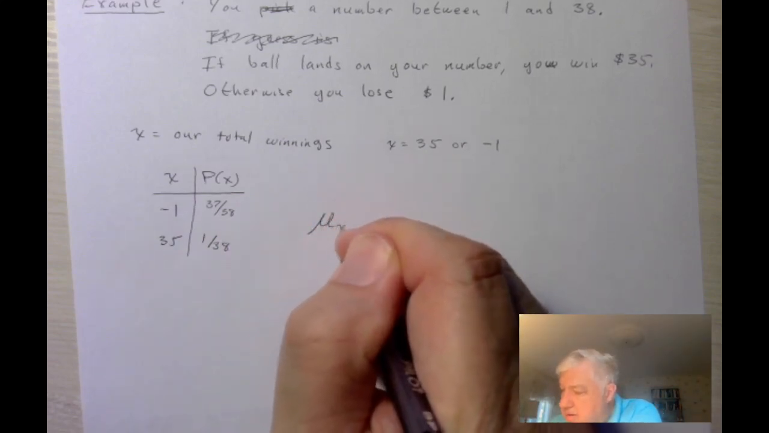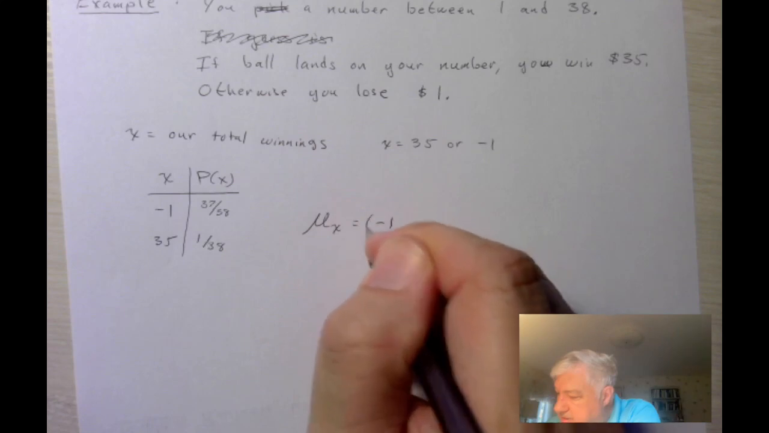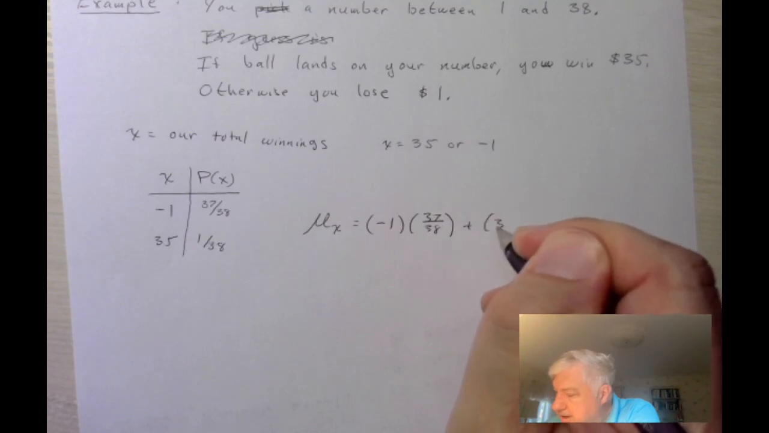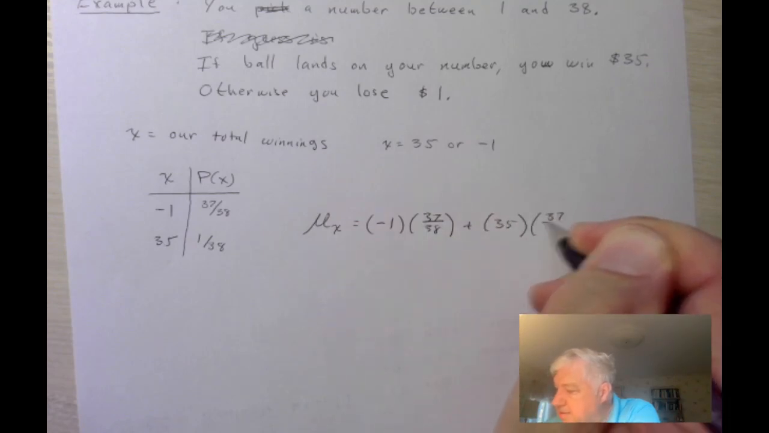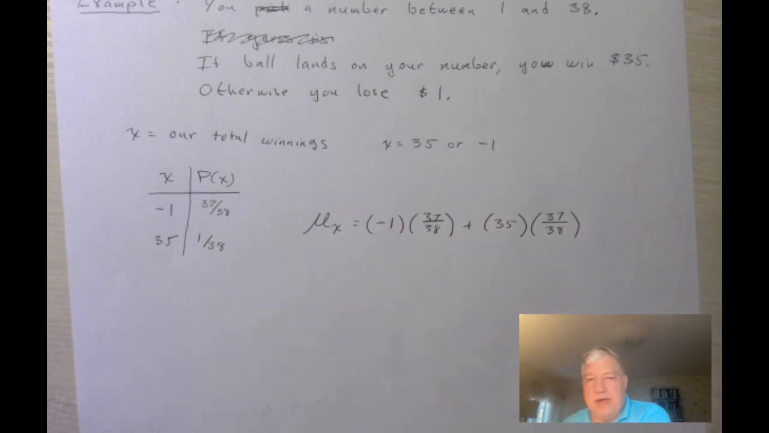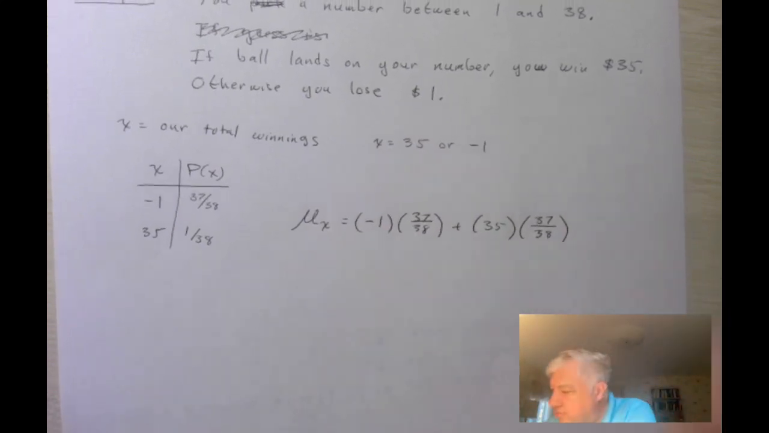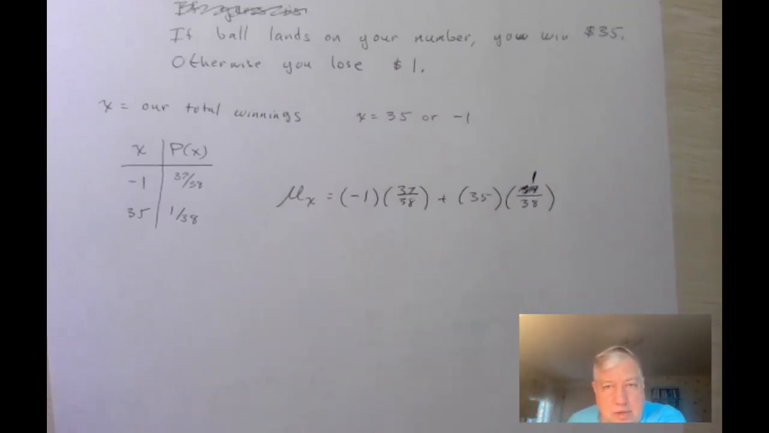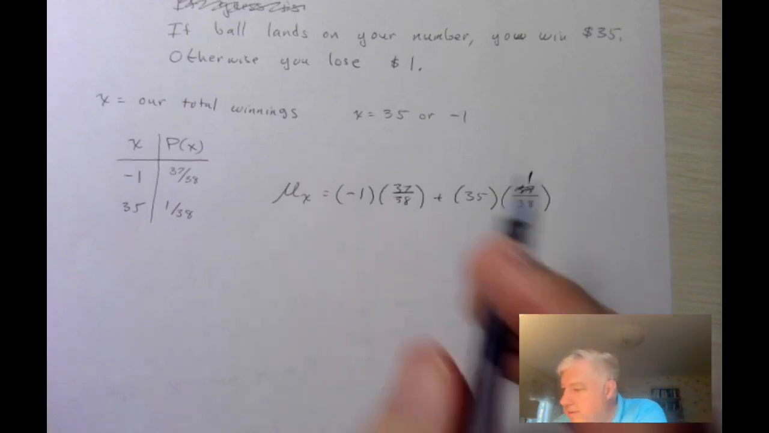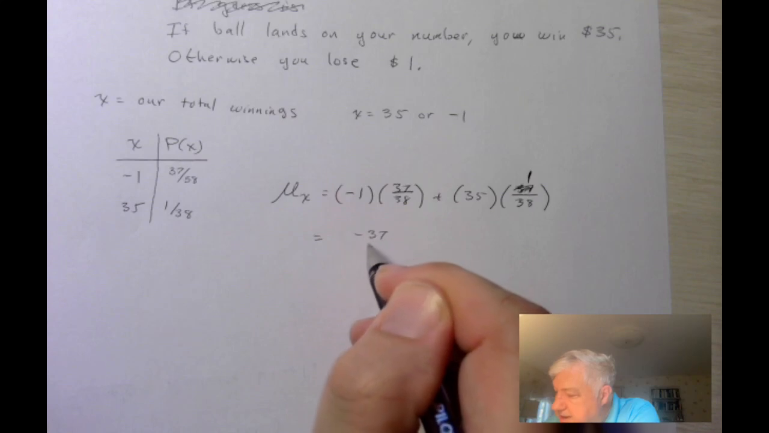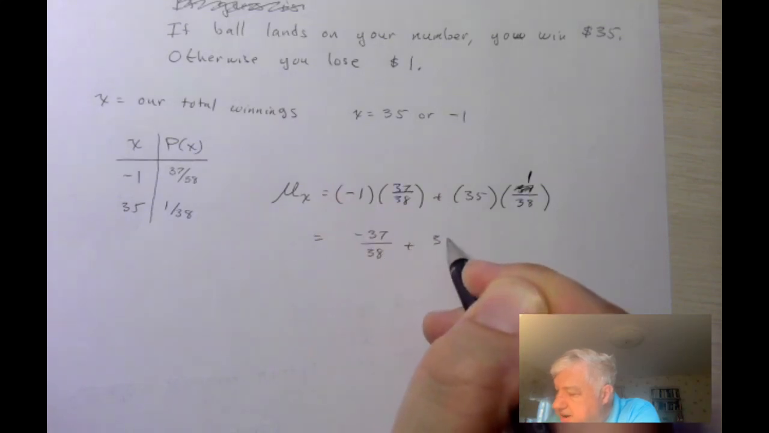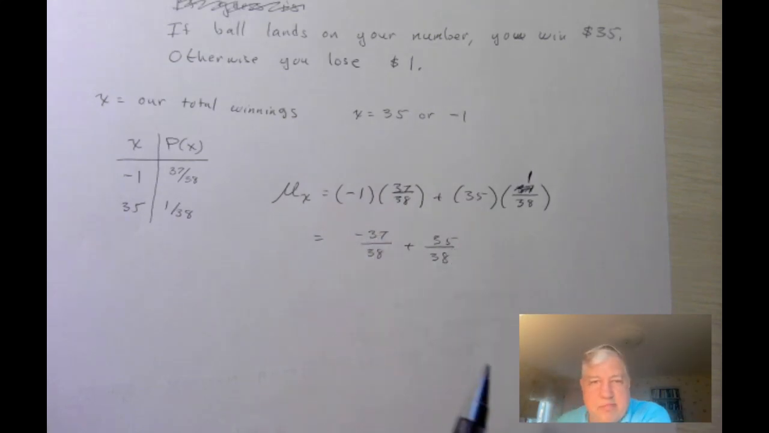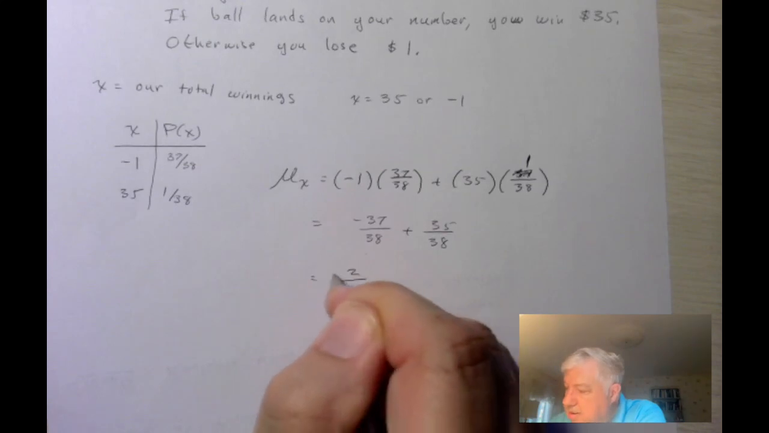So our mean would be -1 times 37 over 38 plus 35 times 1 over 38. Sorry, I messed that up earlier. This should be a 1, 1 out of 38. So what will this be? This will be negative 37 over 38 plus 35 over 38. We have a common denominator: -37 plus 35 is -2 over 38.